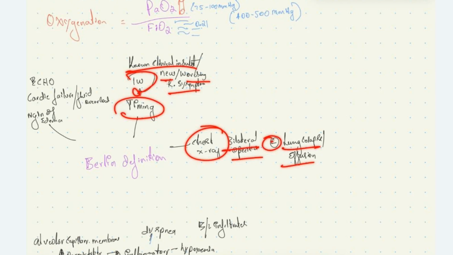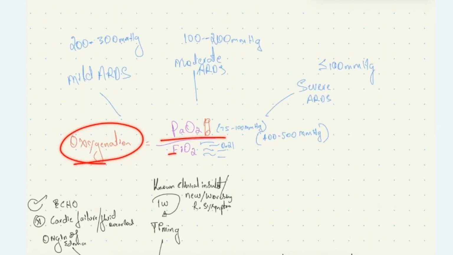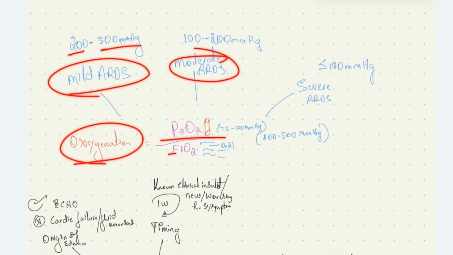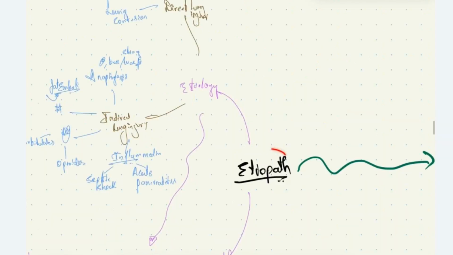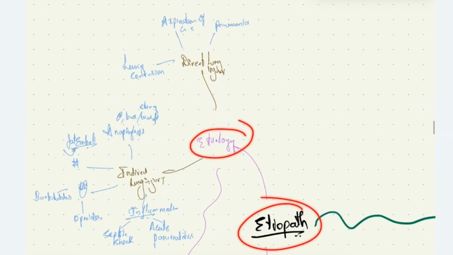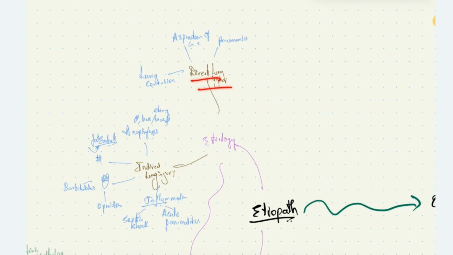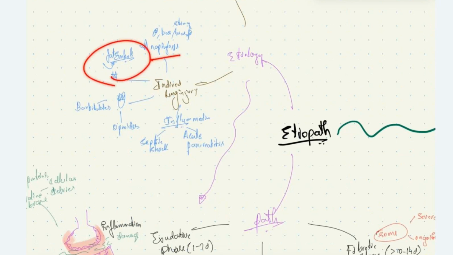And oxygenation, PaO2 to FiO2 ratio in mild ARDS is between 200 to 300 mmHg. In moderate, it is between 100 to 200 mmHg. In severe ARDS, it's less than 100 mmHg. Coming to etiopathophysiology of this condition, we have etiology as direct lung injury and indirect lung injury due to pneumonia, aspiration, lung contusion, anaphylaxis, fracture causing fat embolism, acute pancreatitis, septic shock, barbiturates, and opioid overdose.